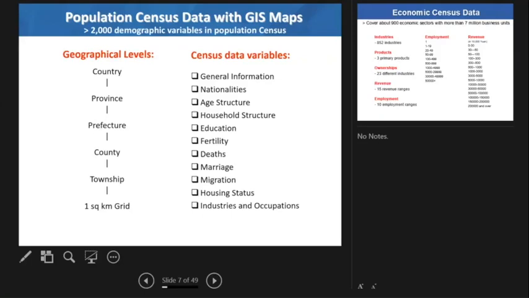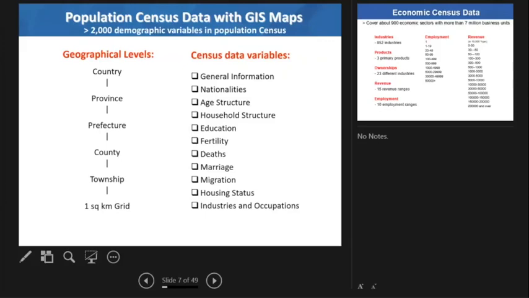That's important. If you have been staying here more than 5 years, you are not considered as migration, even if you don't have the local household registration. But if you just came here for less than 6 months, you are not considered as migration. You are not identified as a permanent resident.